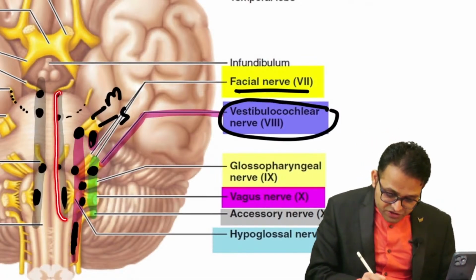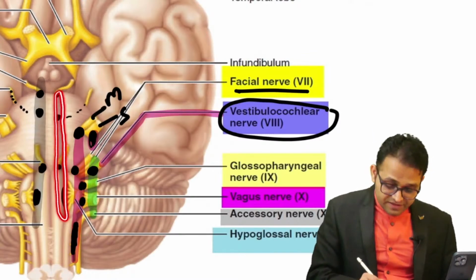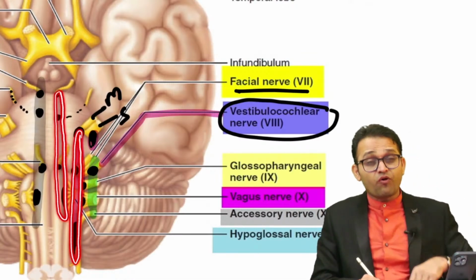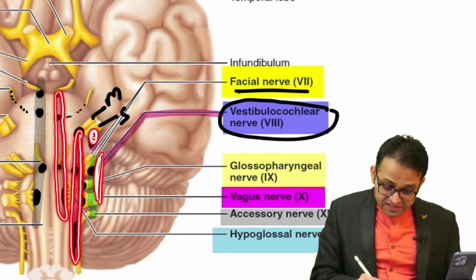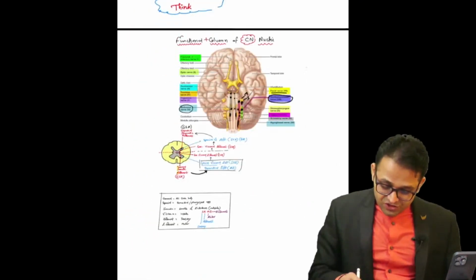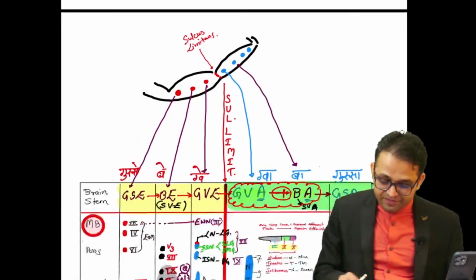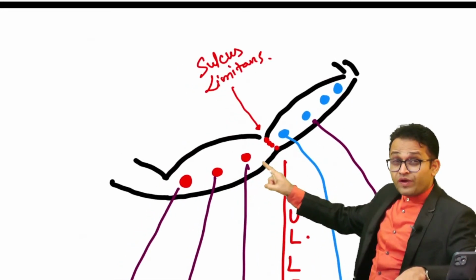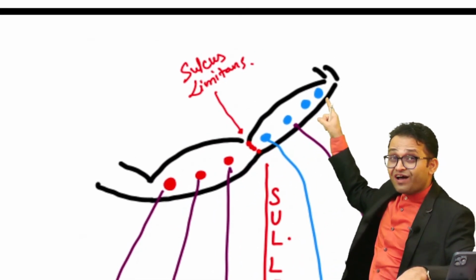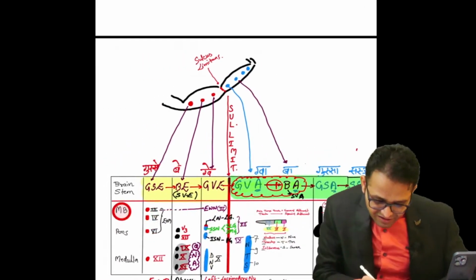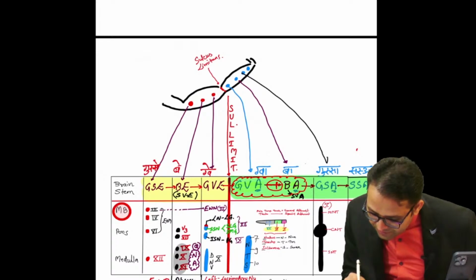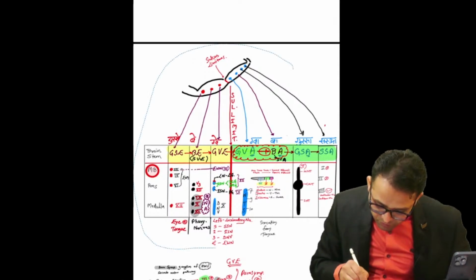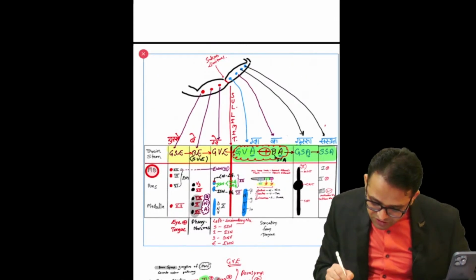The first functional column, GSE. Then the second was the BE, GVE, BE. They all merge at the same point. Can you see the sensory part is here? And then the eighth cranial nerve, SSA, is lateral-most. Yes, you can observe the same thing here. Fine. So GSE, BE, GVE, GSA, BA, GSA, SSA. Here is our GSA, and this is our SSA. So these are our presentation. Hope you all are catching the point. So this was our topic.